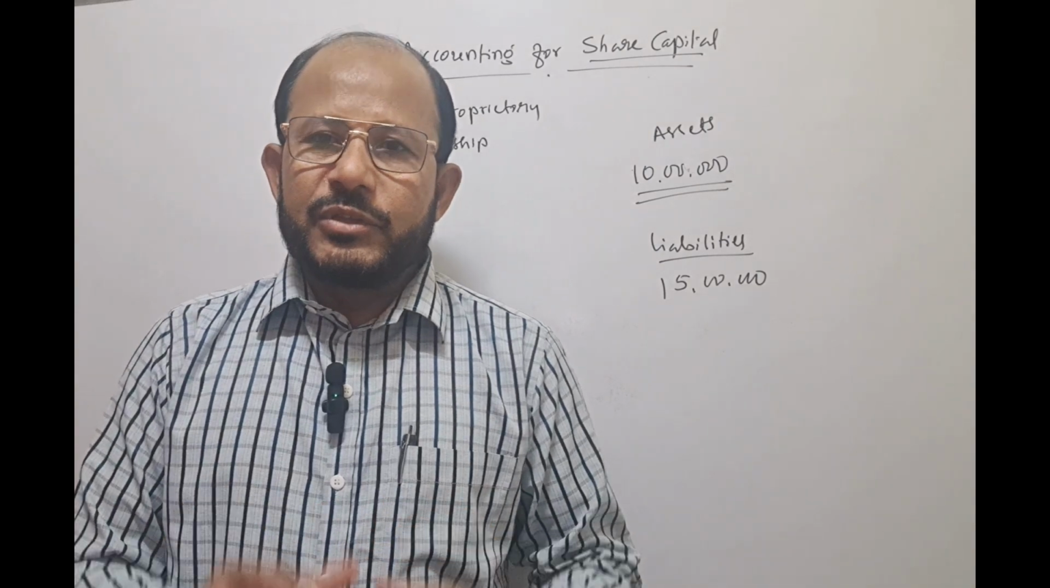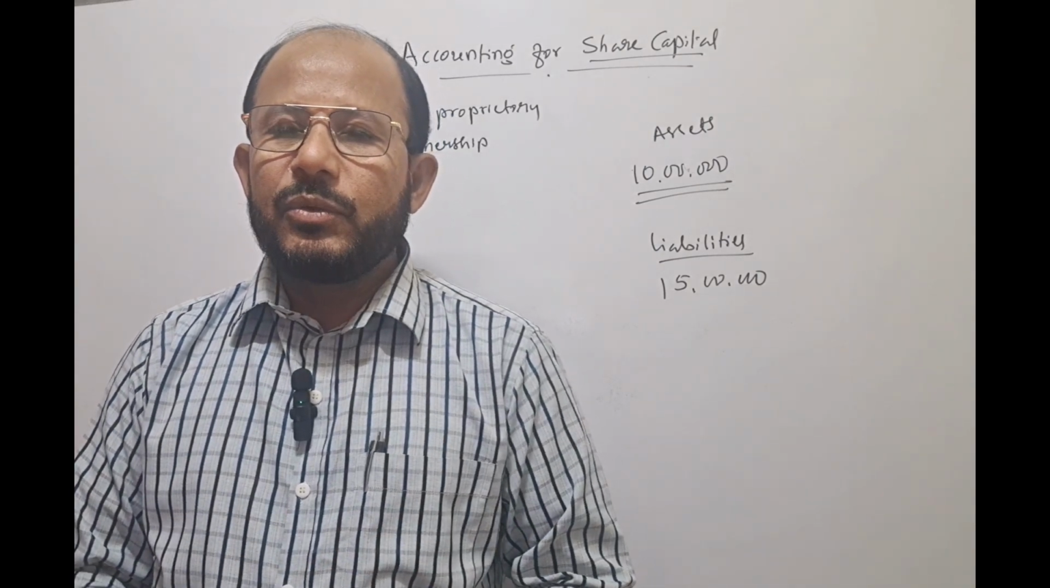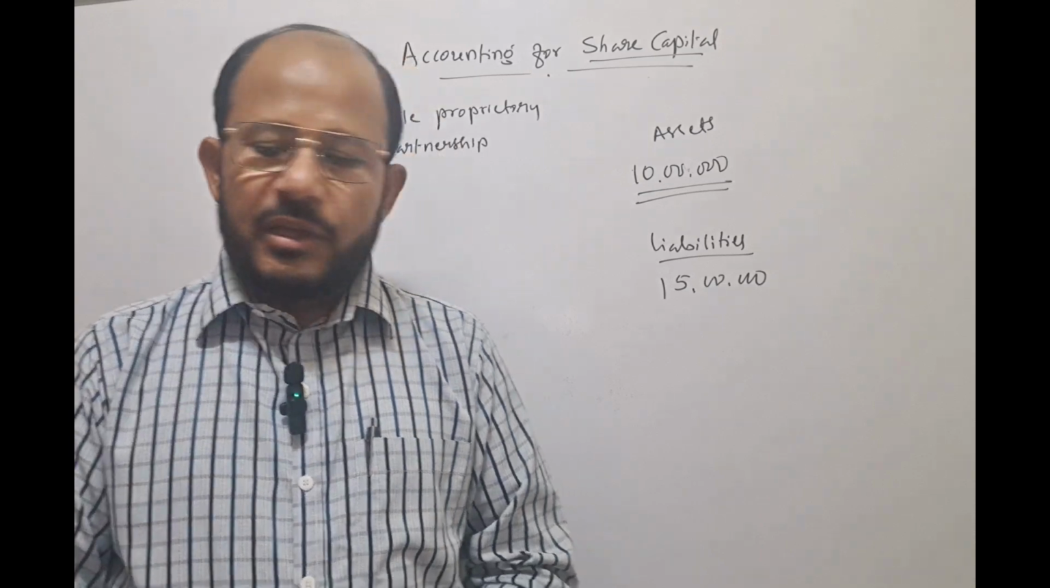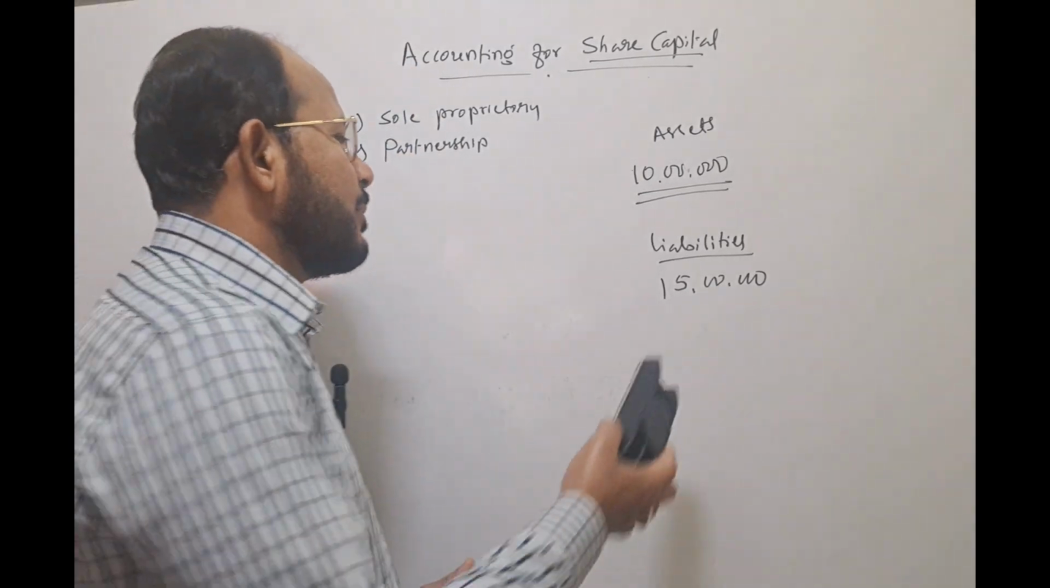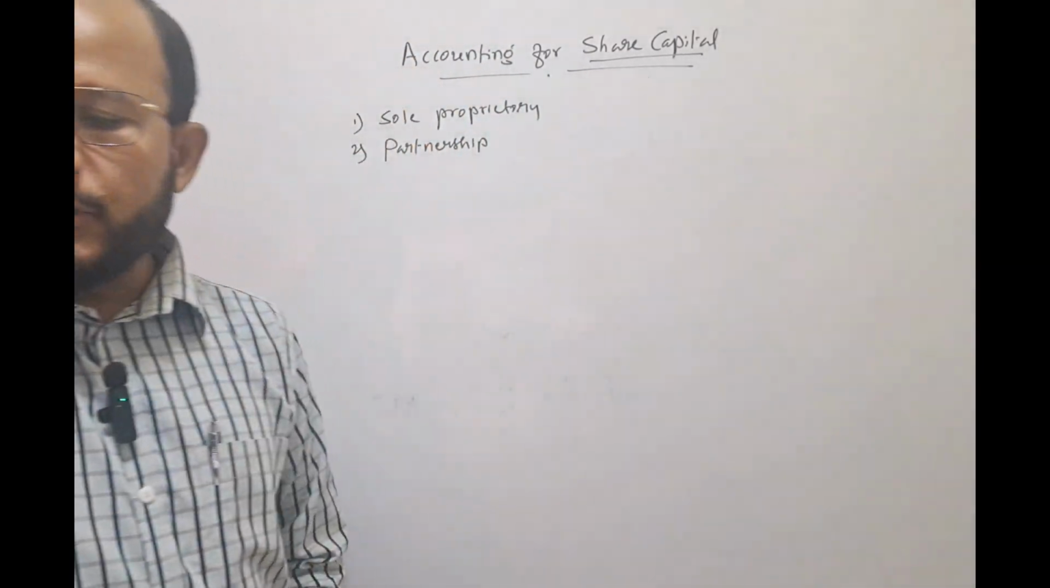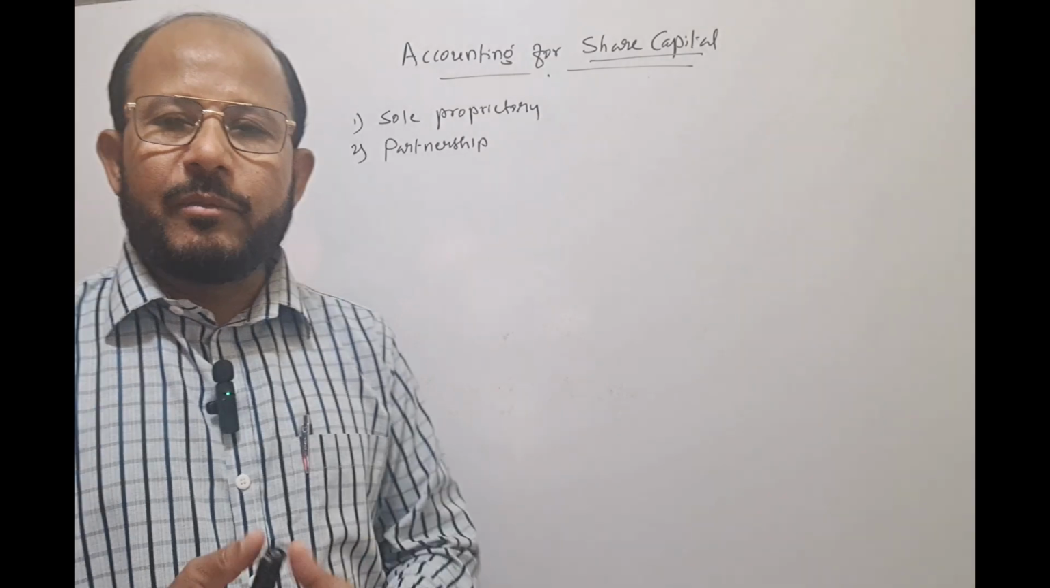If the business assets are not sufficient to discharge the outside liabilities of the business in full, in that case, the amount will be collected from the private assets of the partners. This is called as unlimited liability.